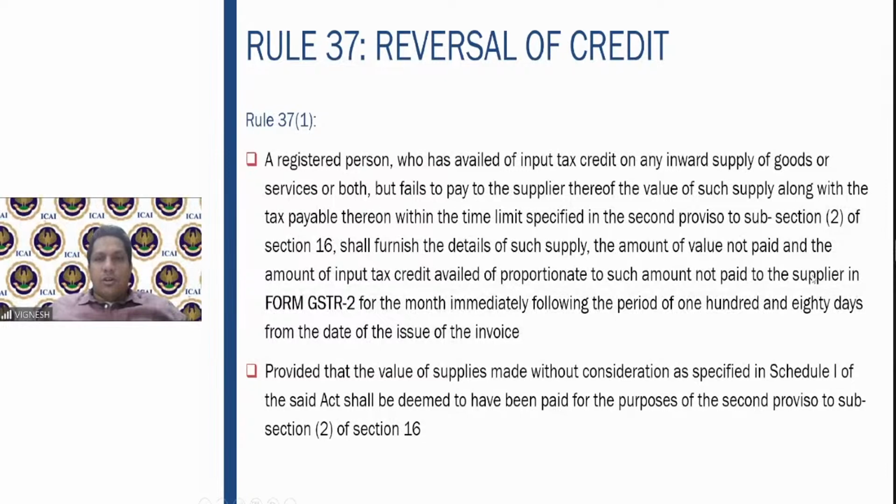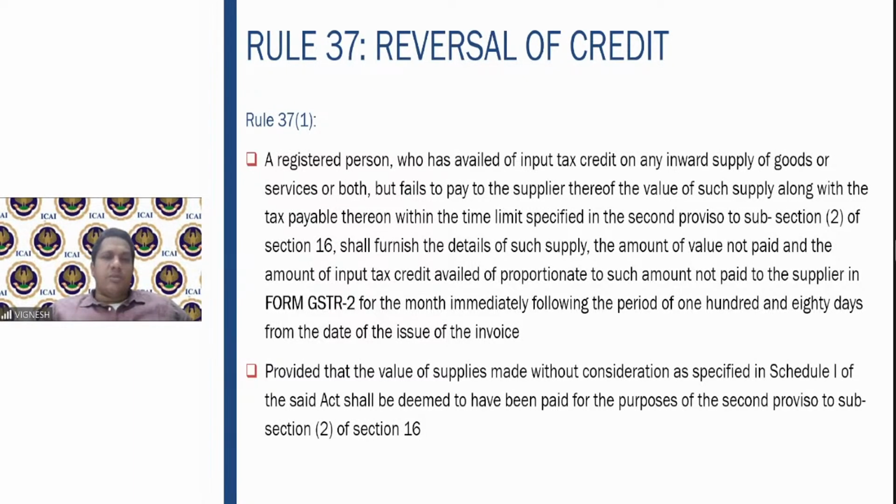Fine. So that was your rule number 36. Very important rule with some new changes which have been made. Now, Rule 37 talks about the reversal of credit. Again, this I told you, if 180 days you have not paid, you have to reverse the credit. That is what is given in this Rule 37, what we discussed just half an hour back.